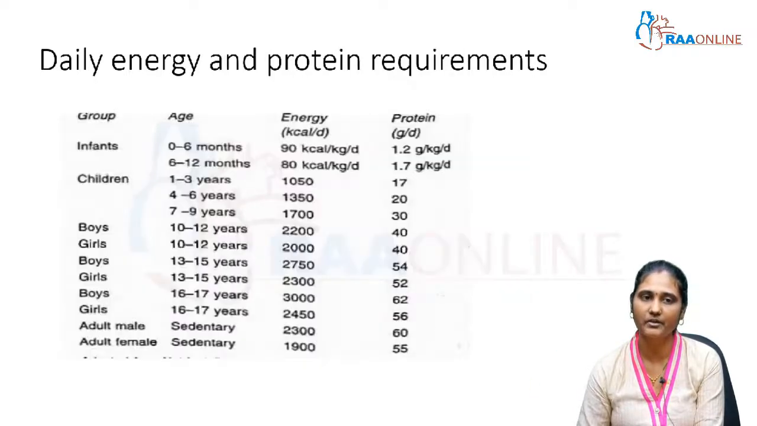Coming to the protein requirement, see the daily energy and protein requirement flow chart. In infants up to 6 months and up to 12 months, the energy requirement is 90 and 80 kilocalories per kg per day, and the protein is roughly 1.2 to 1.5 grams per kg per day. After that, in children from 1 year to 9 years, it is roughly 1000 to 1500 kilocalories per day, and the protein requirement is almost 20 to 30 grams per day.